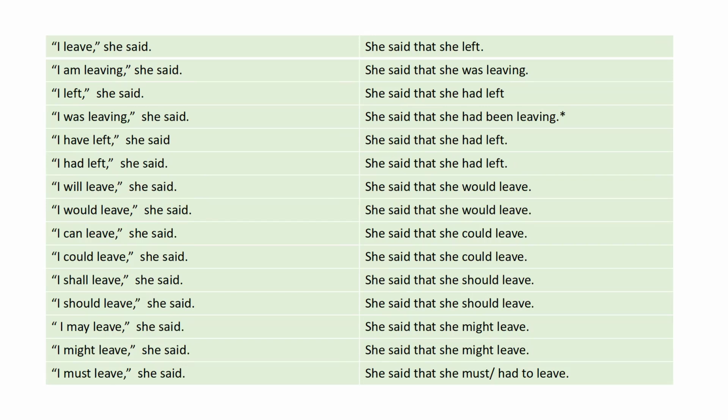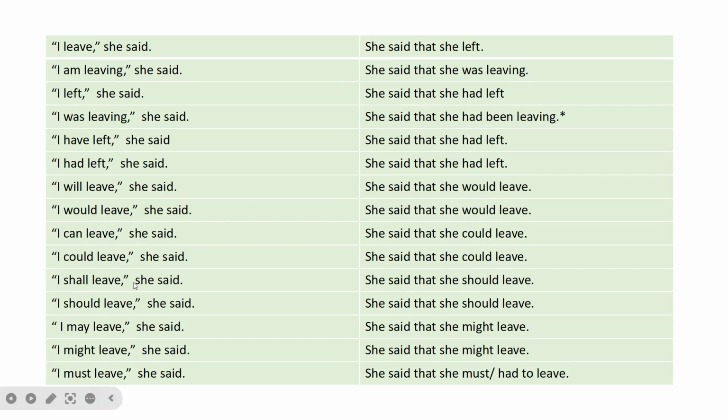"I can leave," she said. She said that she could leave. So can becomes could. "I could leave," she said. She said that she could leave. So since we already use could, it's the same thing in the reported speech.